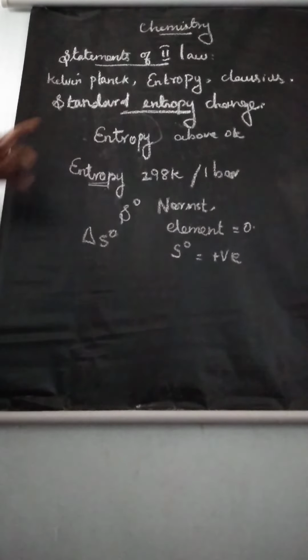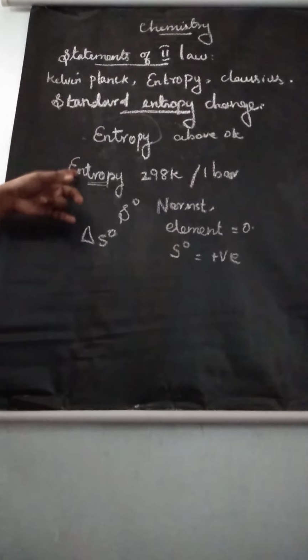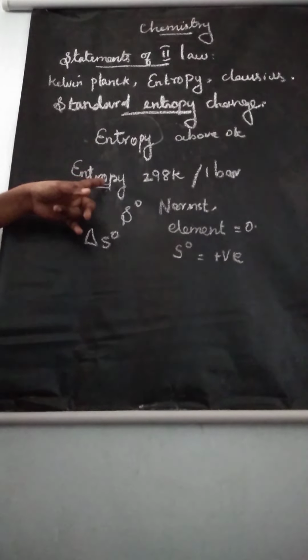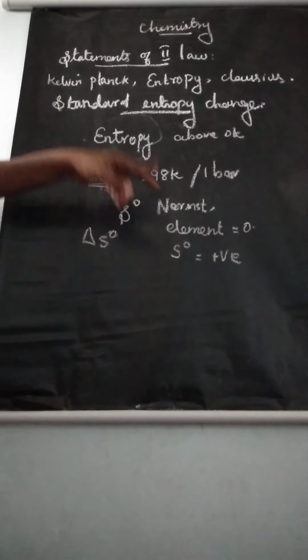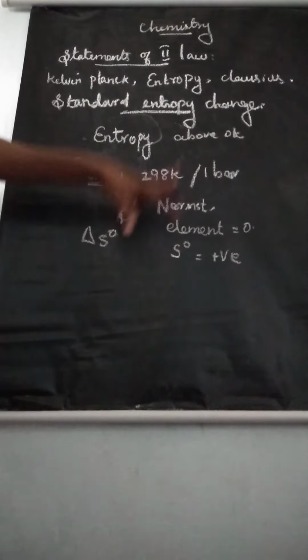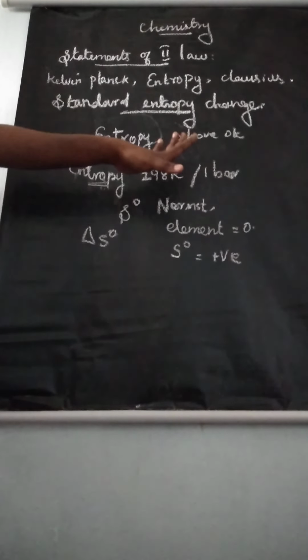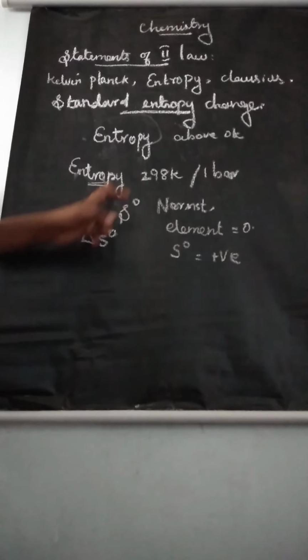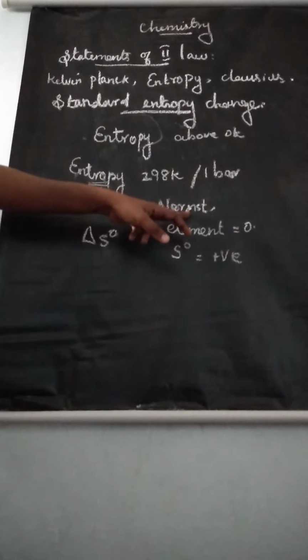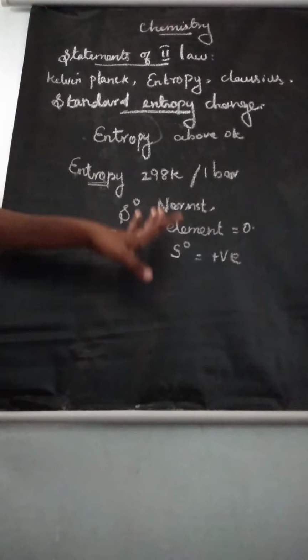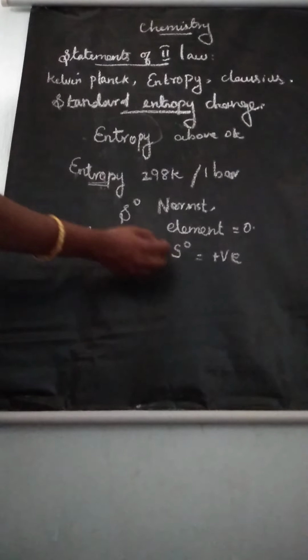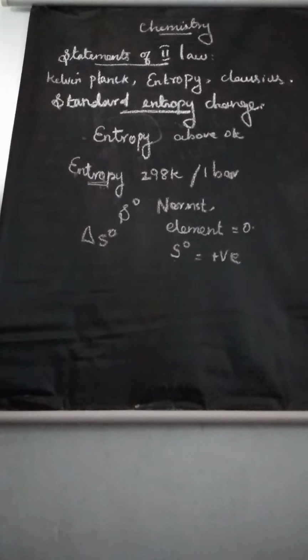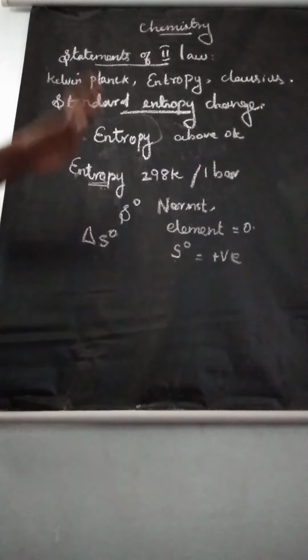We learned the definition: standard entropy is the absolute entropy of a substance at temperature 298 Kelvin and pressure 1 bar, with the symbol S naught. Nernst said the entropy of all elements is 0 at 0 Kelvin, so the standard entropy value will be positive.